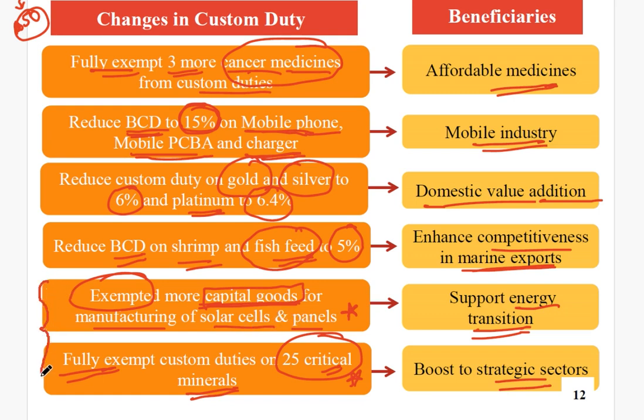So the government is giving more emphasis on Atmanirbhar Bharat, so that our dependency on China and other countries, Taiwan and all, for making solar cells and panels will be reduced. Now we can bring the capital goods or the basic raw materials from outside without any customs duty. We can manufacture it here, provide employment to our own people, and sell it to our own people. We'll manufacture it within India with the help of these critical minerals as well. So this is an important development in the customs duty.